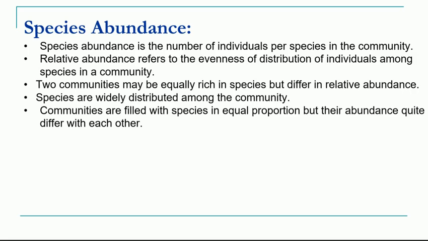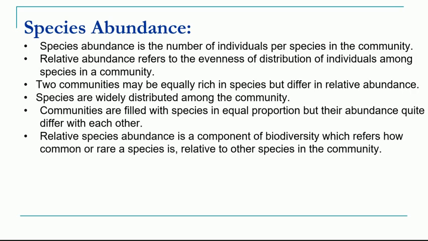Relative species abundance is a component of biodiversity which refers to whether a species is common or rare in a community.